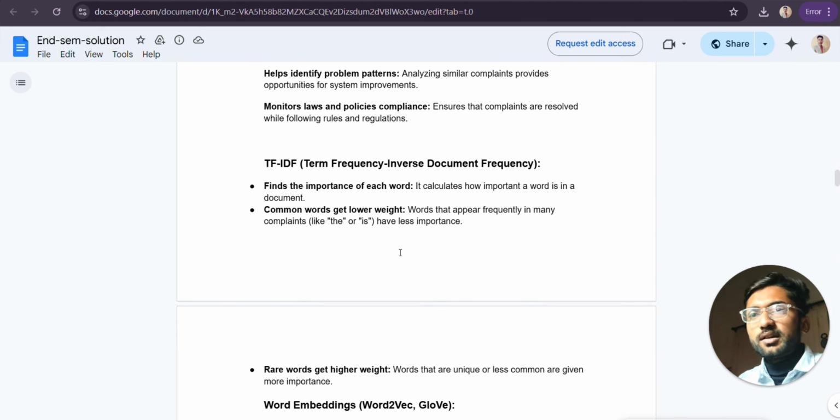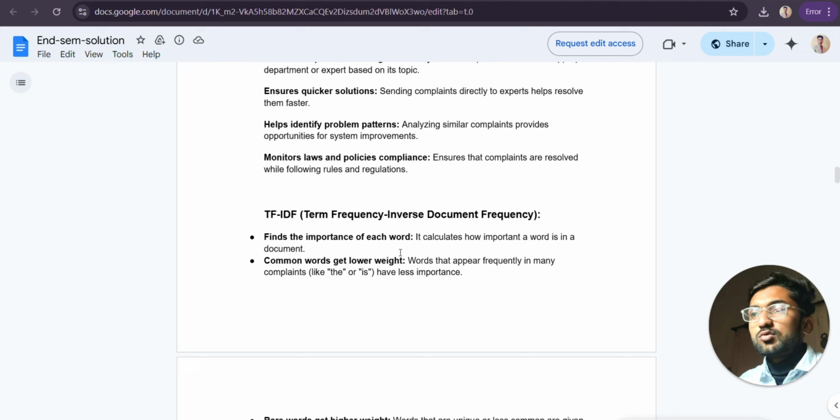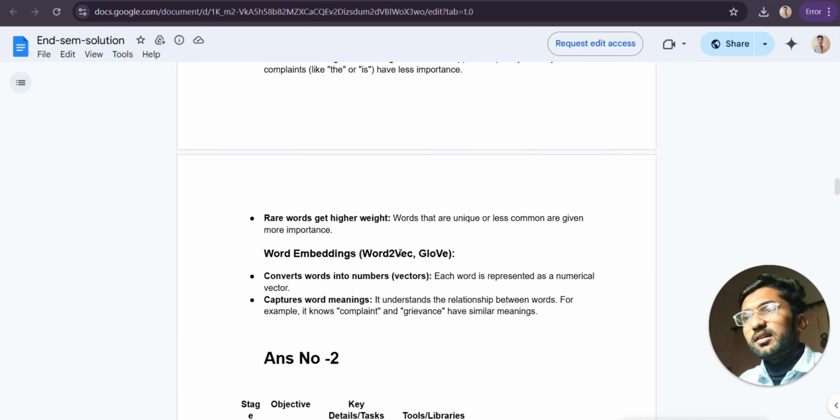Okay, and the last is TF-IDF conversion. We need to convert this data into numeric format so that the machine can understand it. How to do this? Firstly, find the importance of each word in the document. Common words get lower weight. Words that appear frequently in many complaints, like 'the' or 'is', have less importance, so we remove those words. And rare words get high weight. Rare words that are unique or less common are given more importance.